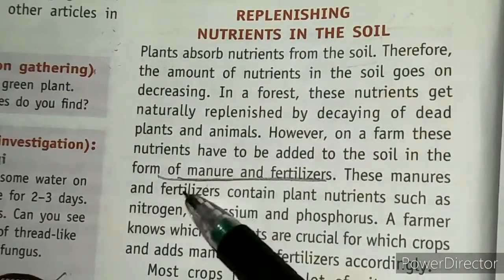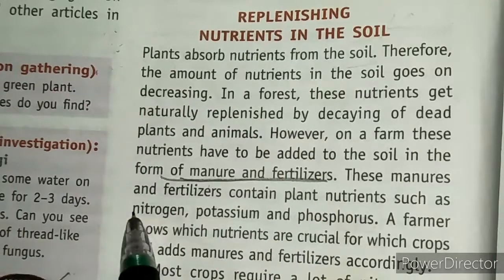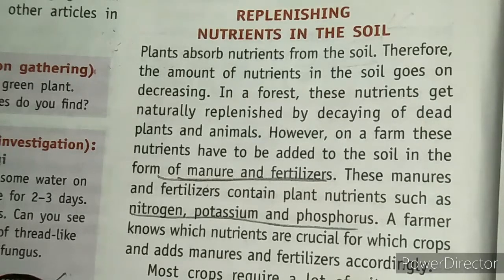We sprinkle or spray them on our crops for better yield. They mostly contain nitrogen, potassium and phosphorus. These are the nutrients present in manure and fertilizers.